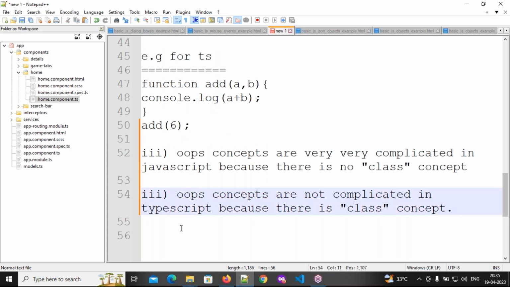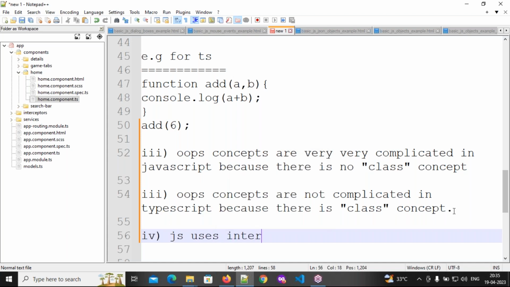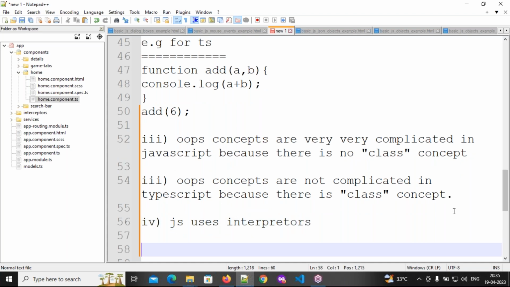Right. So now this is the third point. After this, the fourth point: JavaScript uses interpreters. What is that, everybody? Interpreters. Then TypeScript uses compilers. What is it, everyone? TypeScript uses compilers. So what will these interpreters and compilers do?